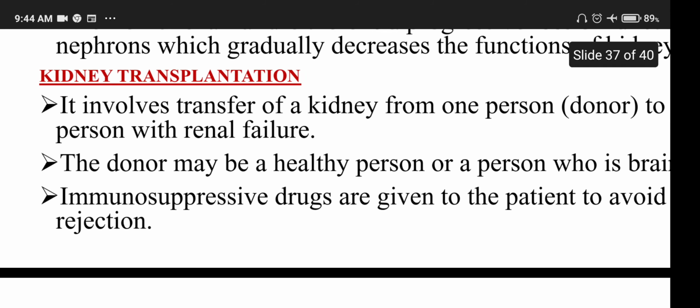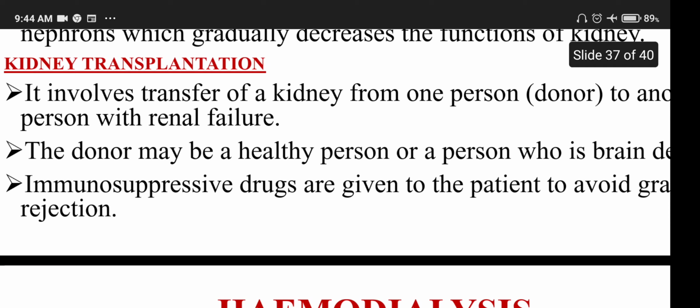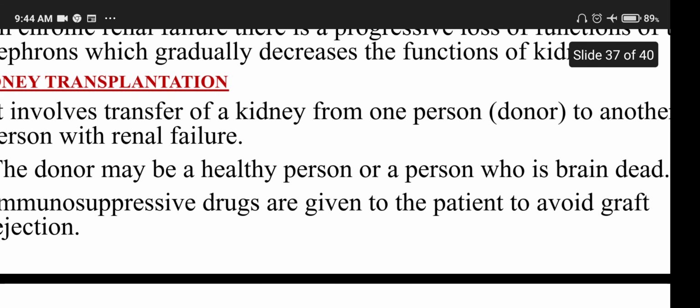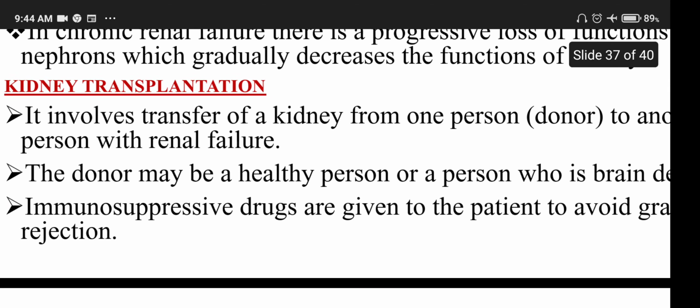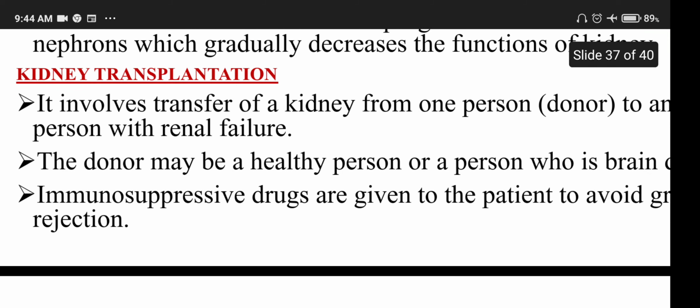In the case of renal failure, kidney transplantation should be done. It involves the transfer of a kidney from one person to another person with renal failure. The donor may be a healthy person or a person whose brain is dead. Immunosuppressive drugs are given to the patients to avoid graft rejection.